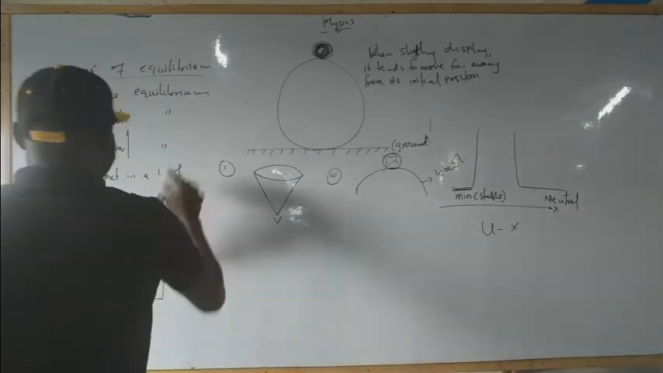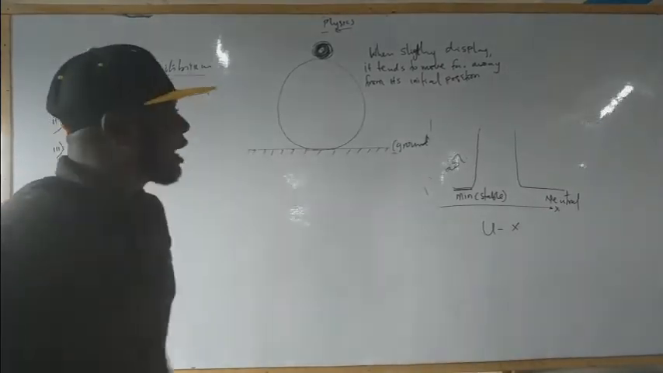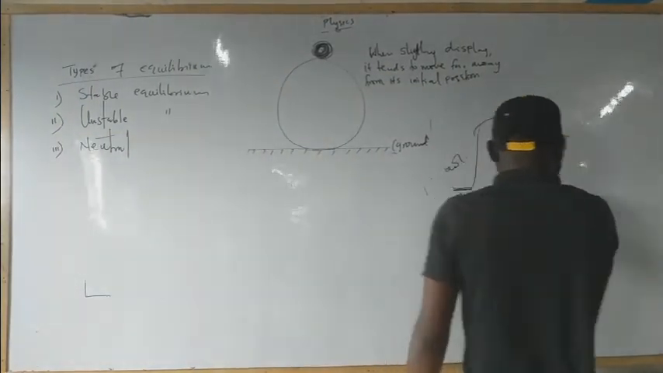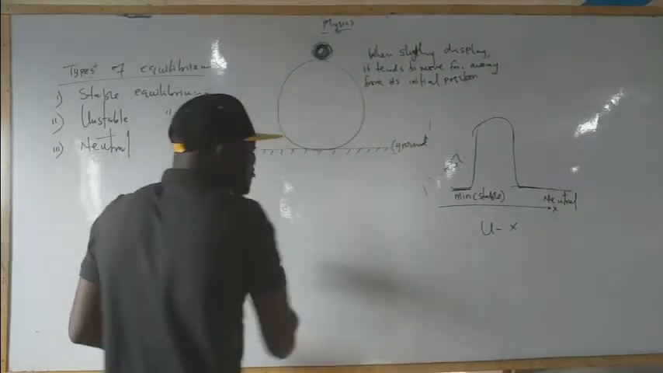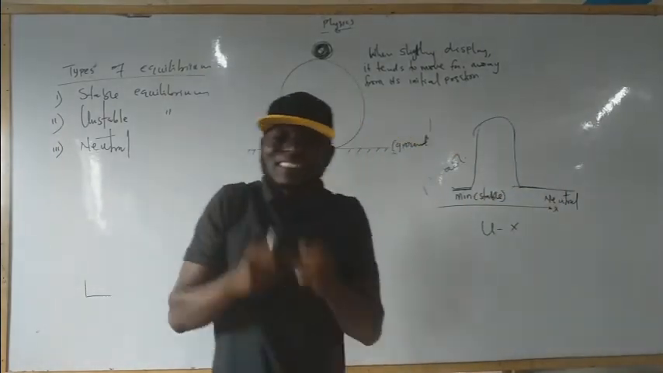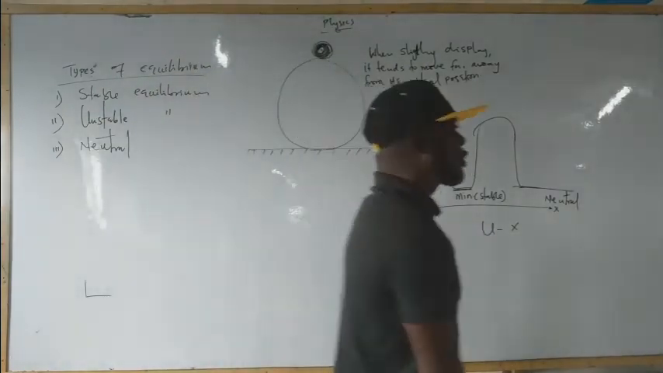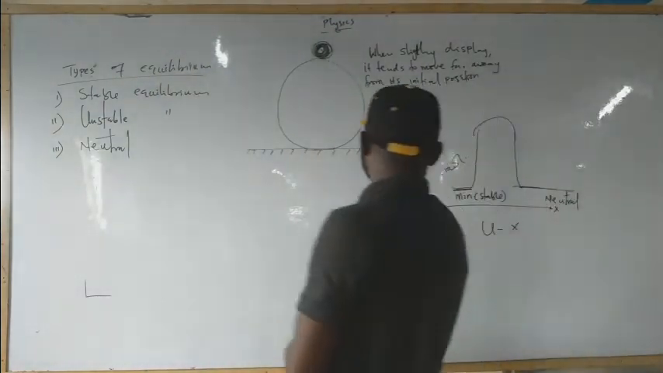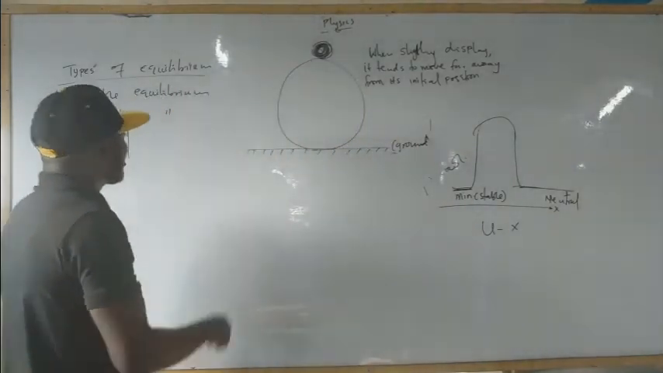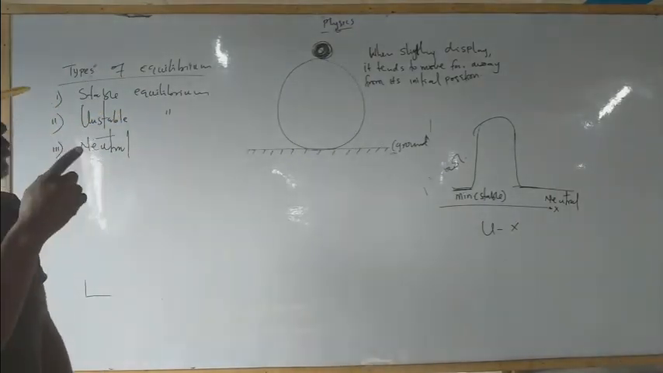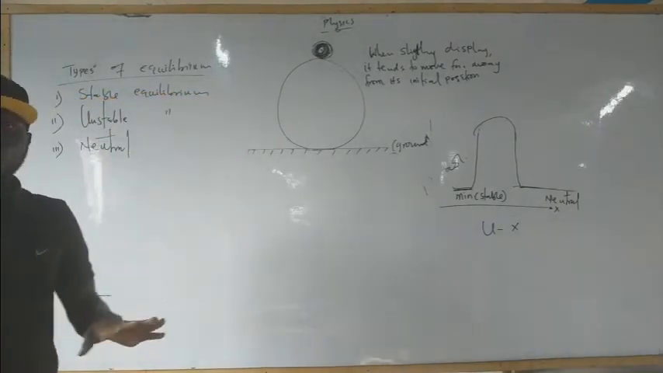Next, neutral equilibrium. This is neutral equilibrium. Neutral, that is constant. When a body is slightly displaced, and the body tends to rest on its new position. Okay? It tends to rest or relax on its new position. Different from unstable: unstable will go far away from it, while stable will remain there.